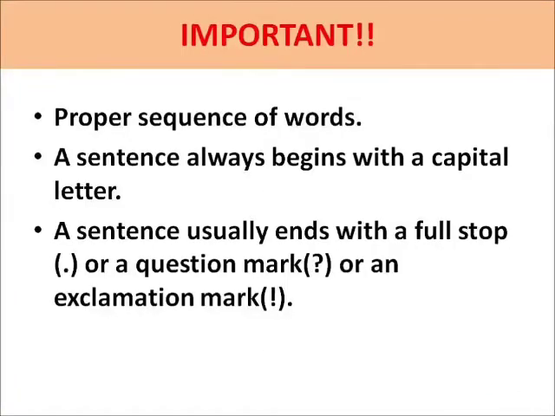Now, there are certain rules which tell us more about sentences. First, proper sequence of words. A sentence has a proper sequence of words, which means in a sentence, words are placed in their proper order to make complete sense. Second, a sentence always begins with a capital letter. Third, a sentence always ends with a full stop or a question mark or an exclamation mark.